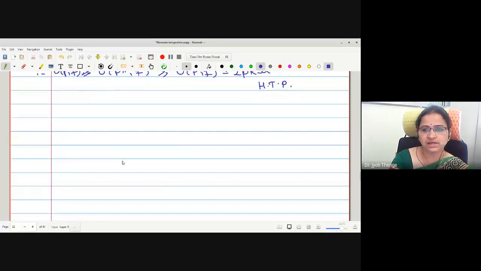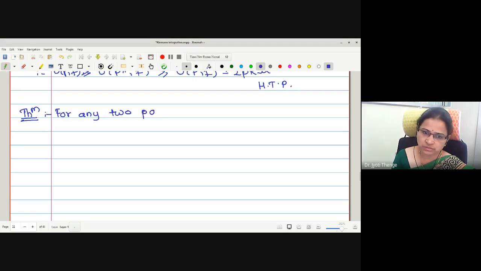Okay. Now the next theorem is very easy to prove and understand as well. The next theorem says that whatever is the partition, every lower sum must be less equal by every upper sum. Statement is for any two partitions P1 and P2, prove that. What to prove? L P1 is less than or equal to U P2 here.